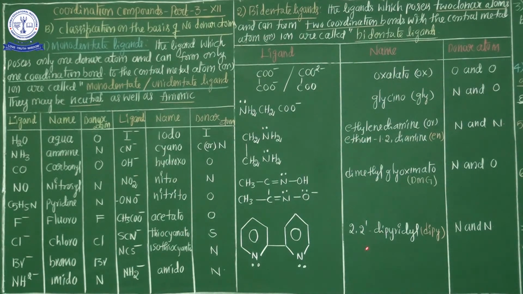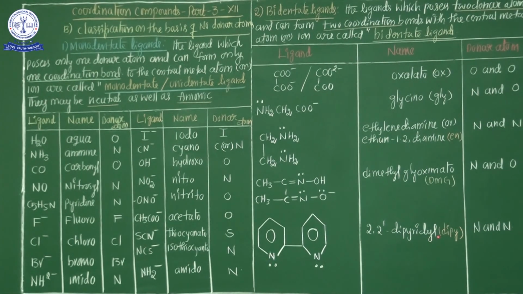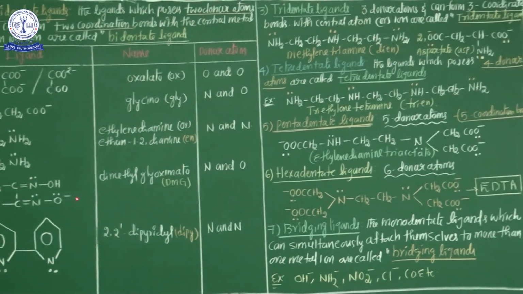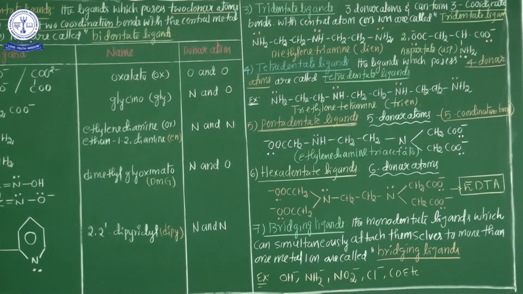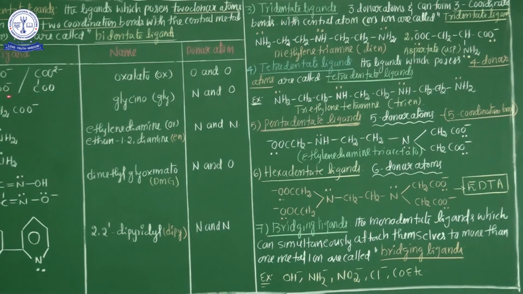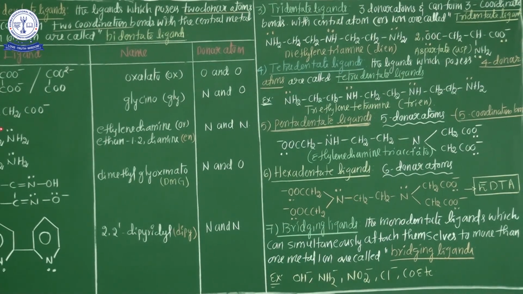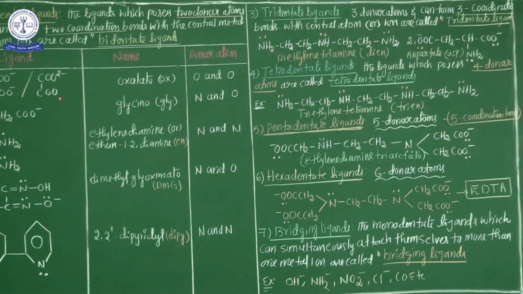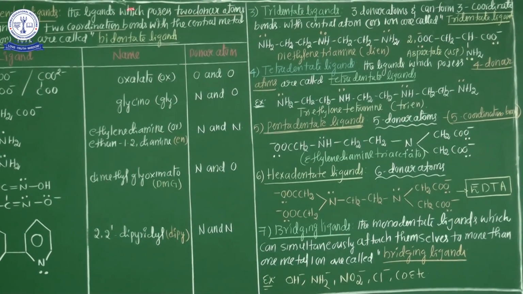In 2,2-dipyridyl, nitrogen and nitrogen are the donor atoms. So bidentate ligands have two donor atoms and can form two coordination bonds with the central metal atom.